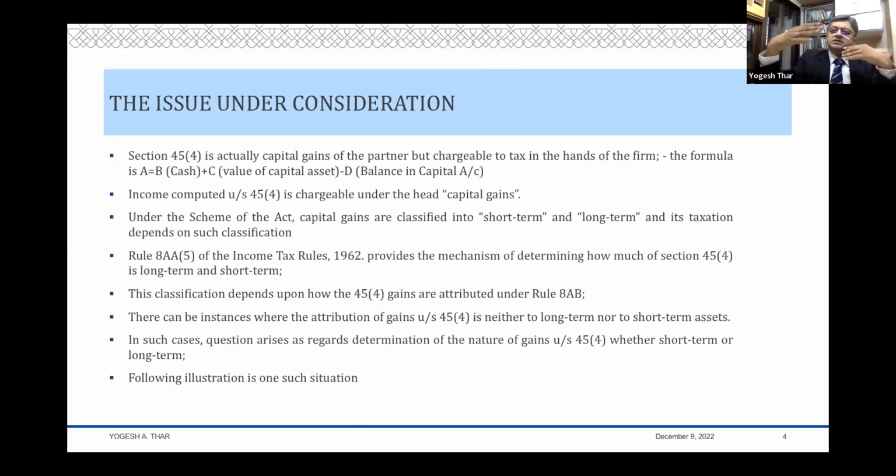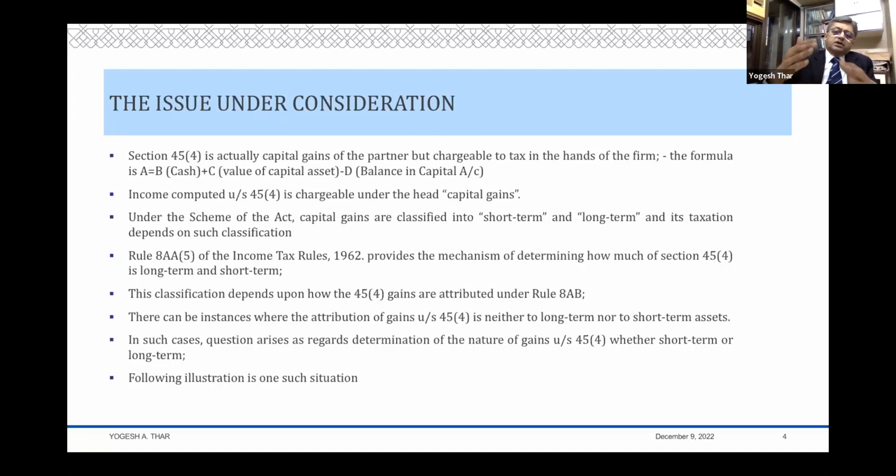We'll recall that there is Section 48(3) in the Act, which says that, look, when a partner gets certain assets or money, then there is a tax which is being paid at that stage. Now, it is possible that whatever he's getting is by virtue of enhancement in value of some of the assets which are remaining with the firm.